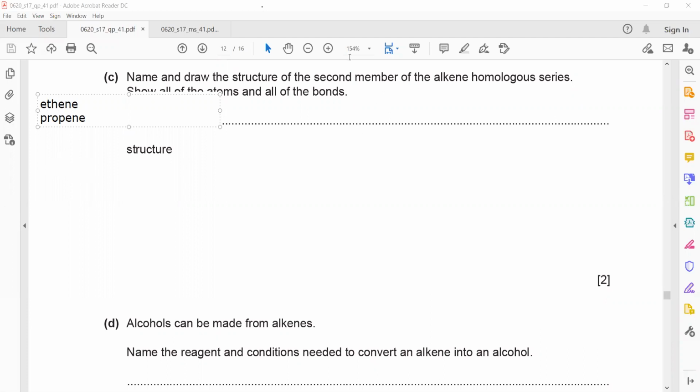Then you have to draw the structure of propene. You can use screen annotation to draw the structure of propene. Prop means 3 carbon and ene means there should be a double bond between first and second. Draw the structure of propene. And you have to show all the bonds, so you cannot write like CH2, CH or CH3. You have to show all the bonds.